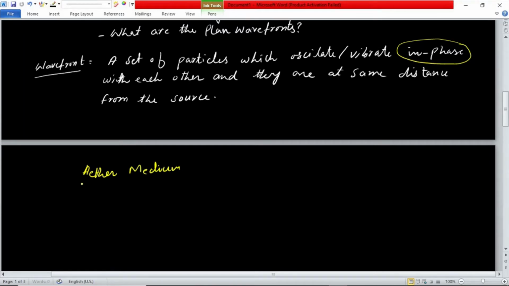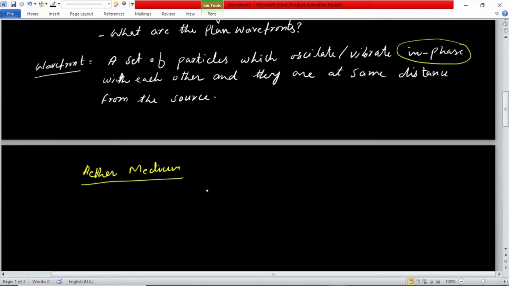Which means that everywhere around us there are particles, and light moves when these particles vibrate, and due to these vibrations light moves in the universe in the form of waves.